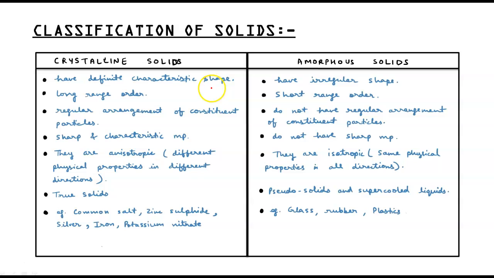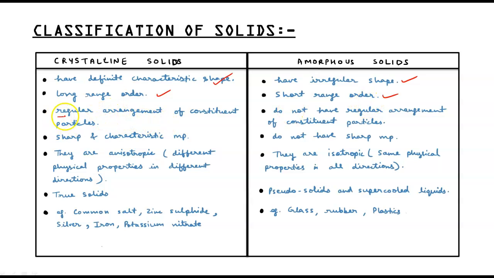First, crystalline solids have definite characteristic shape. They have a particular shape. Amorphous solids don't have a shape, so they have irregular shape. Crystalline solids are long range order solids, whereas amorphous solids have short range order. We can say they are less ordered than crystalline solids.